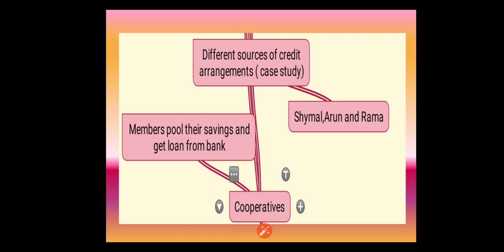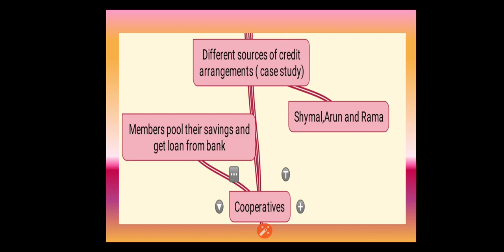The only drawback in the bank is that if you do not pay the previous loan, you cannot get the next loan. But in the informal sources, even if you do not pay the previous loan, you will get a fresh loan. Because of that, people get caught in the debt trap.